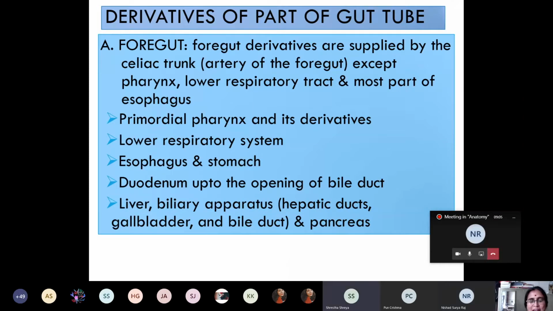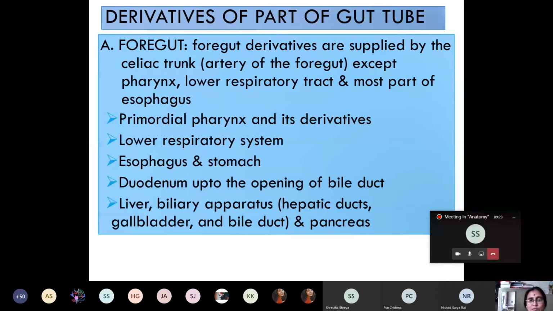Primordial pharynx and its derivatives. Yes. And the lower respiratory system. Lower respiratory system means, does it include the nasal cavity, larynx? No, ma'am. Bronchi. Trachea, bronchi, larynx, lung, yes. And in the GIT, yes.